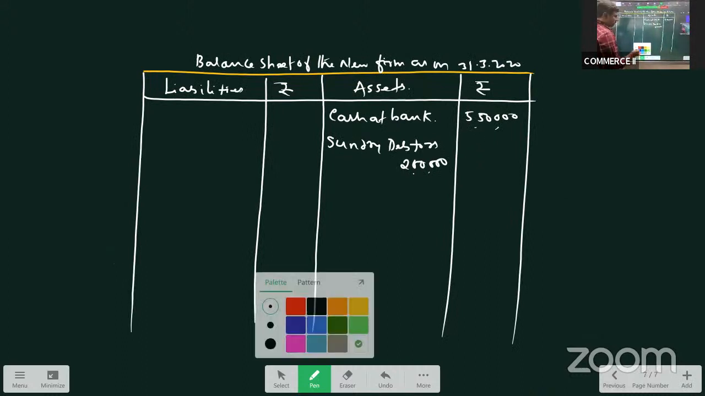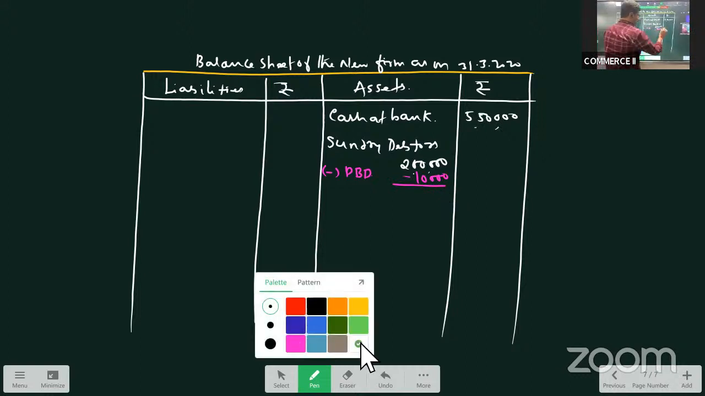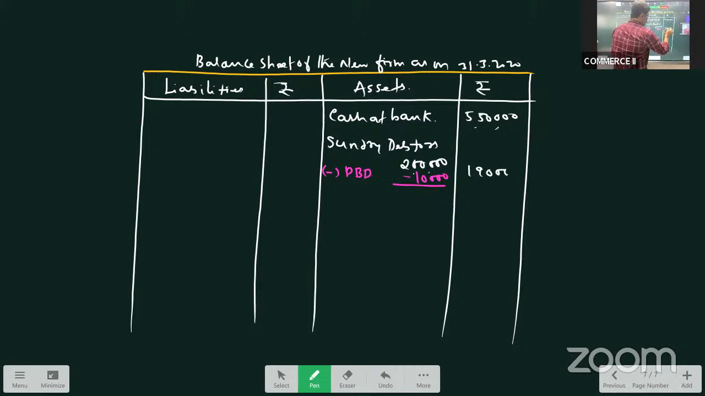Okay. Then, sir, what does this sundry mean? Sundry is the total of all the debtors. There will be numerous customers, numerous parties purchasing on credit from us. Sum up of all those we call sundry debtors. So the provision for bad debts we have created is 10,000. Deduct it and write 1,90,000 in the outer column.